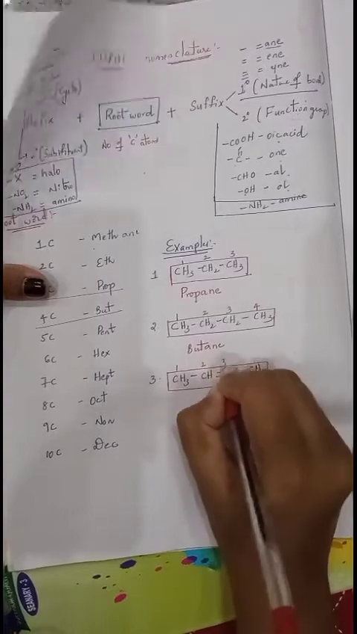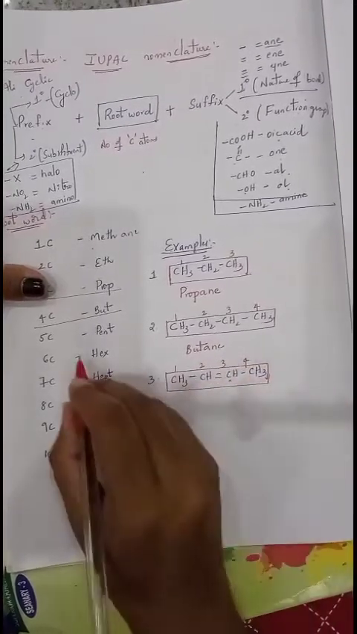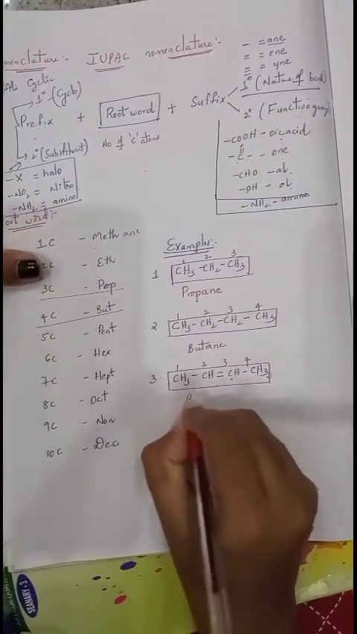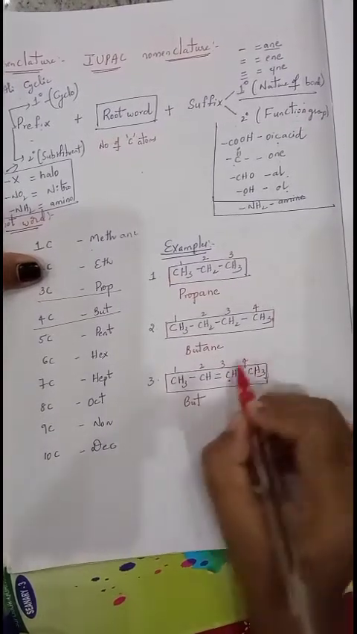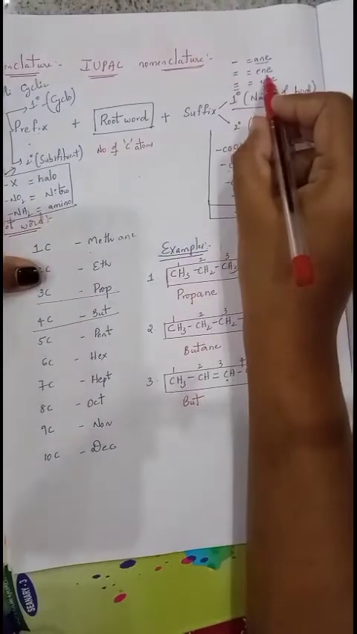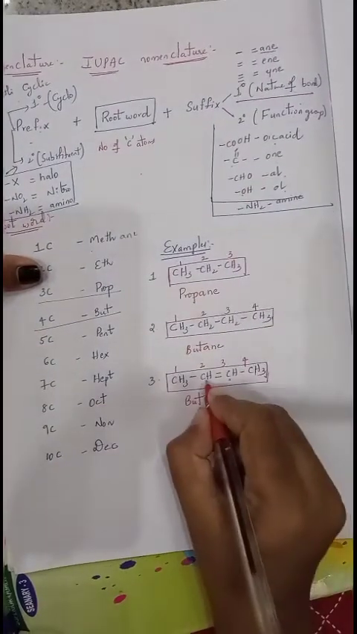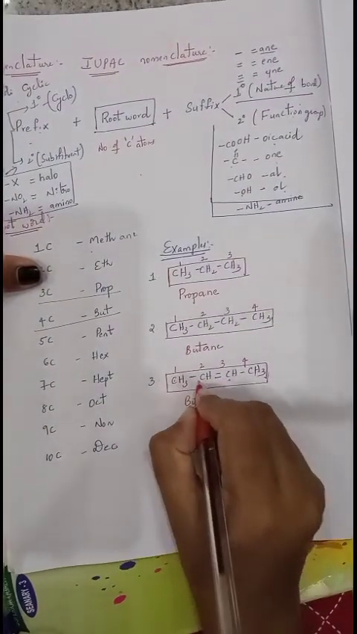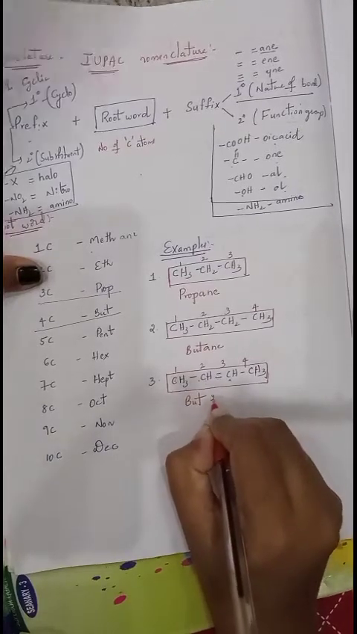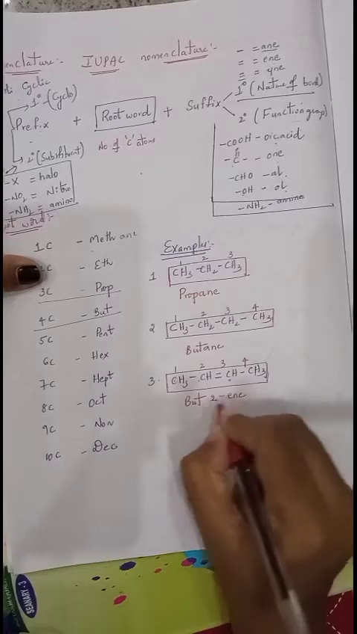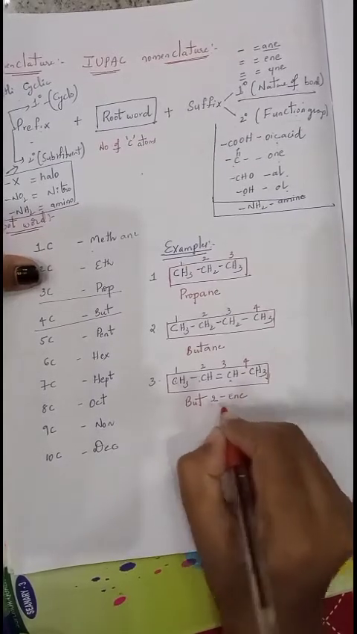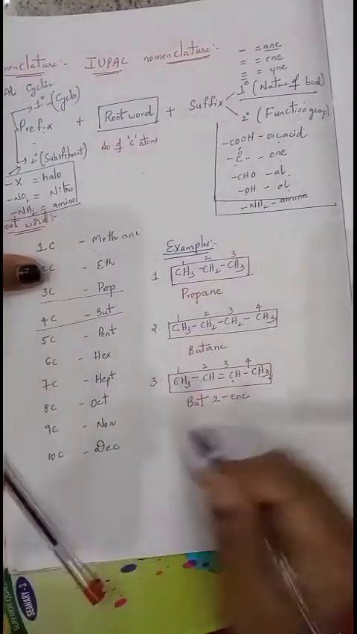First, second, third, fourth. With 4 carbon atoms, the root word is but. And now its nature changes because it has a double bond. With a double bond the suffix is ene. The double bond is not at the first position, it is at the second position, so you have to mention its position with ene. That means the double bond is present at the second position: but-2-ene. That's it. Next we'll see one more.